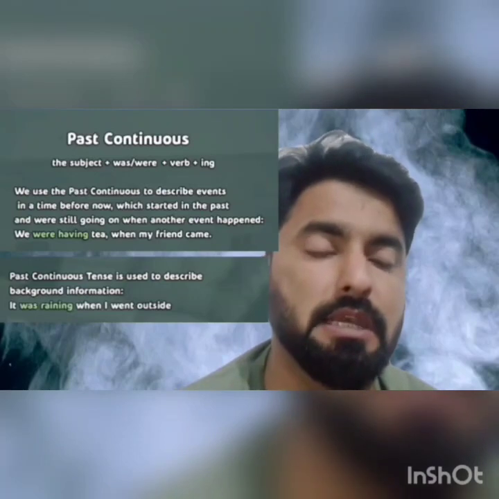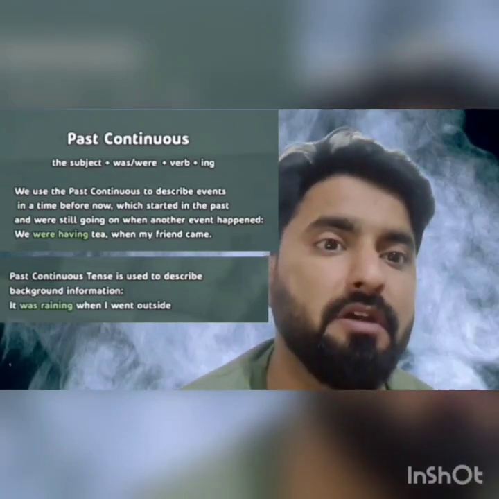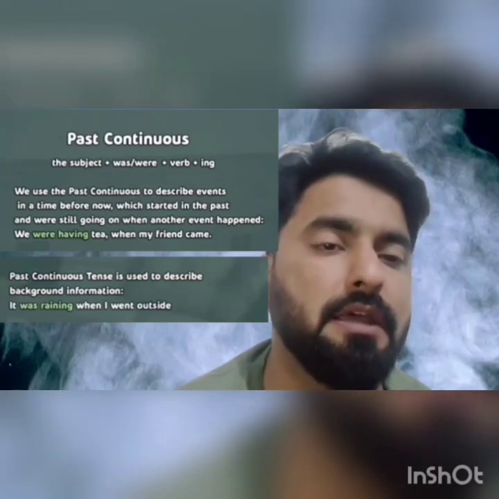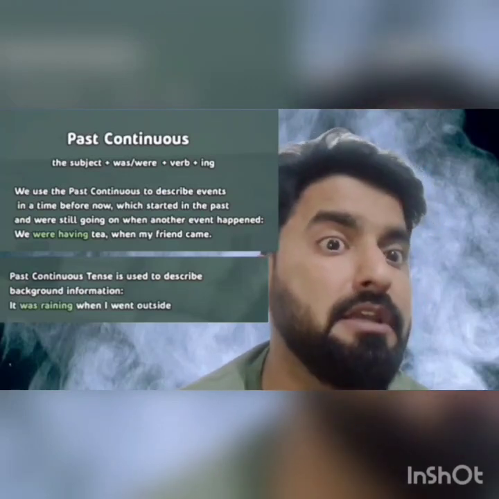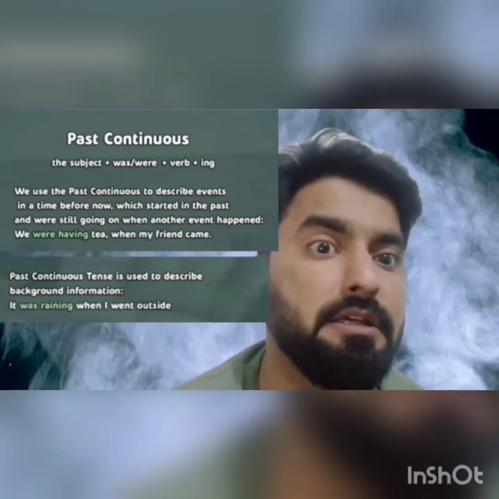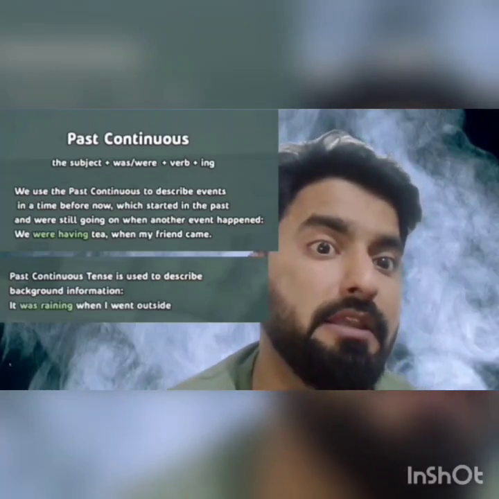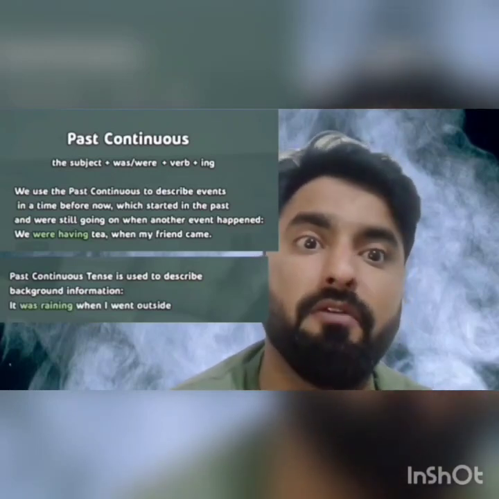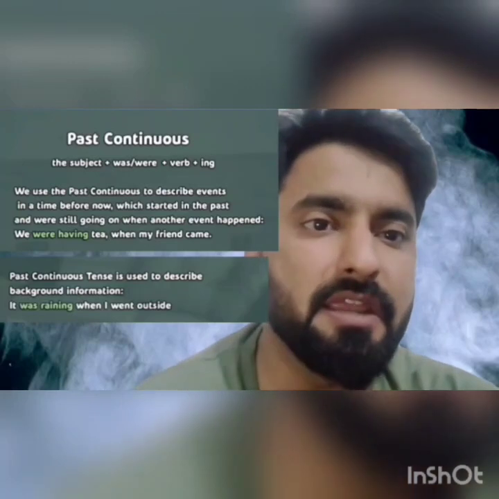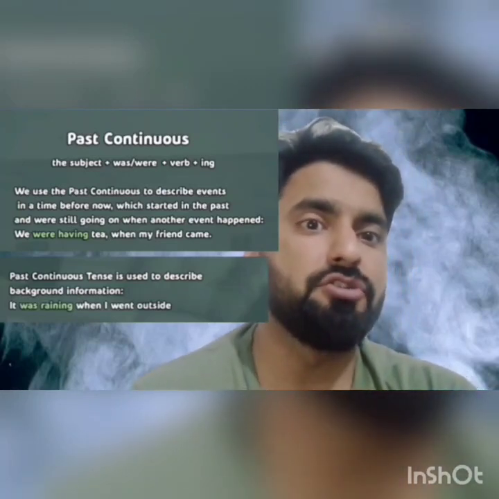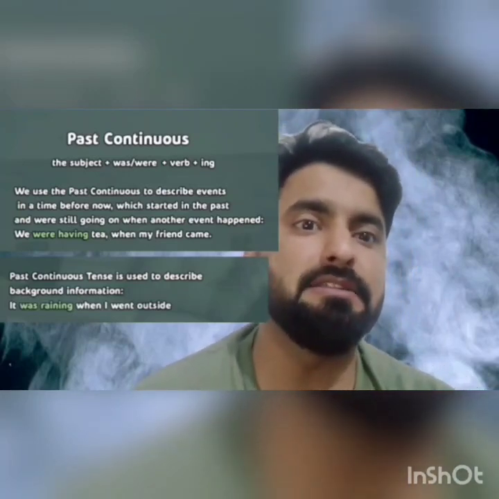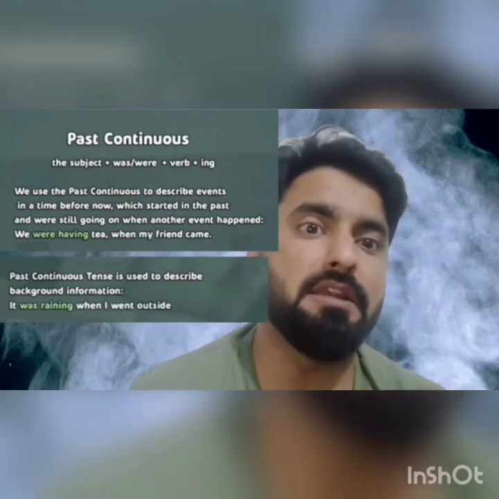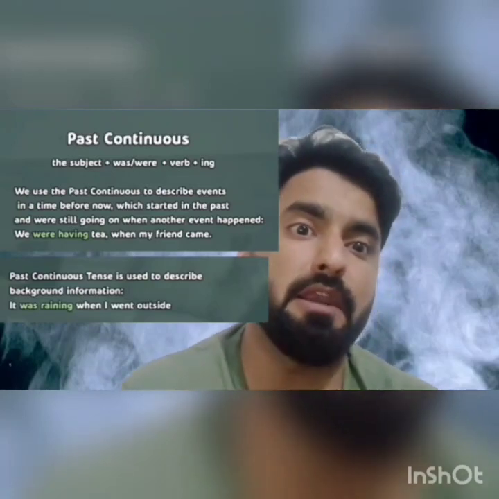Okay, so there are three actions. For example, a past action which we have started in the past. Second, it is still going on, meaning it is still continuous. And the third is it is still going on when another event happened. For example, I was having tea when my friend came. Second, it was raining when I went outside. So there you can clearly see that it is the past action which started in the past and was still continuous, still going on when another event happened.